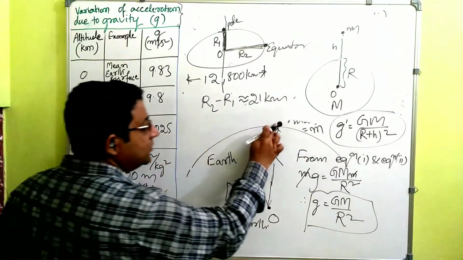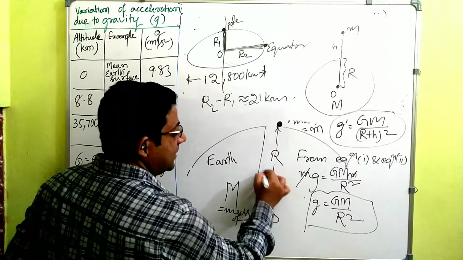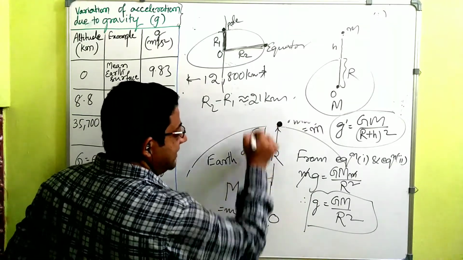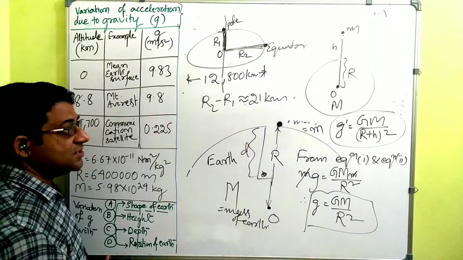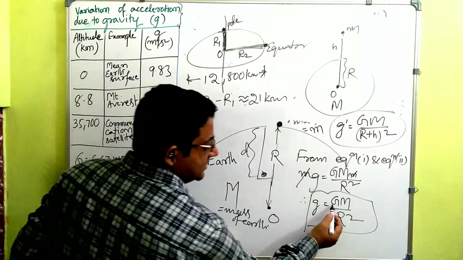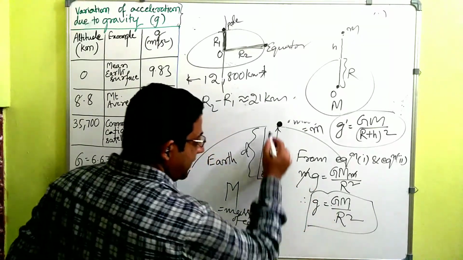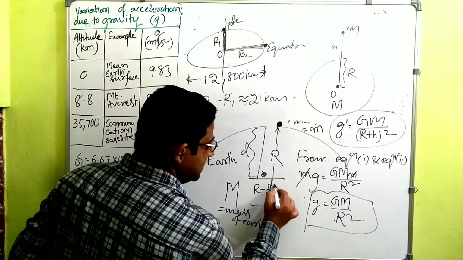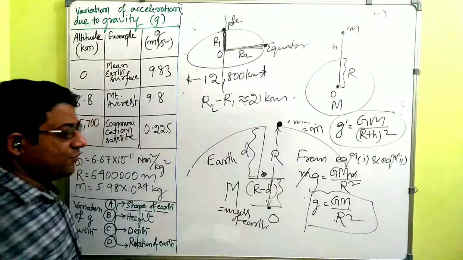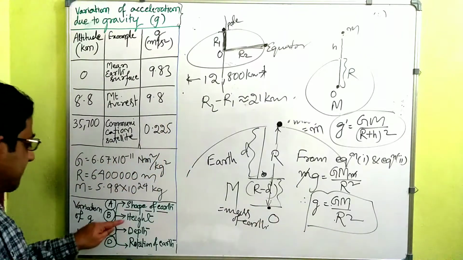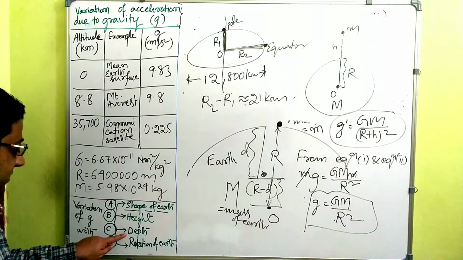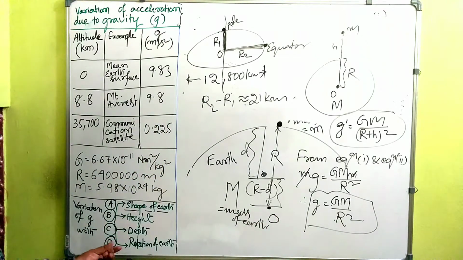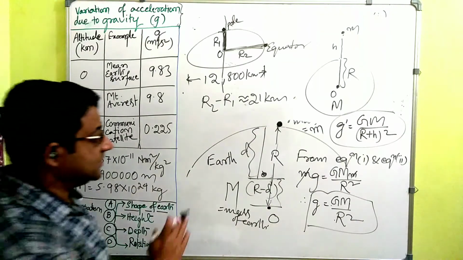Similarly, if we dig down into the earth, let us say d is the depth where we are going to measure g. Then GM by r square, this effective radius will again change, and it will be equal to R minus d. Yes or no? So again R is changing. Because of height it will change, because of depth it will change, and another factor is the rotation of earth.